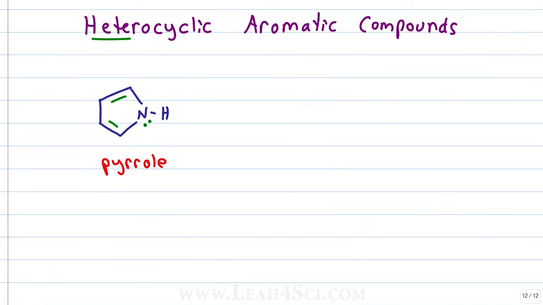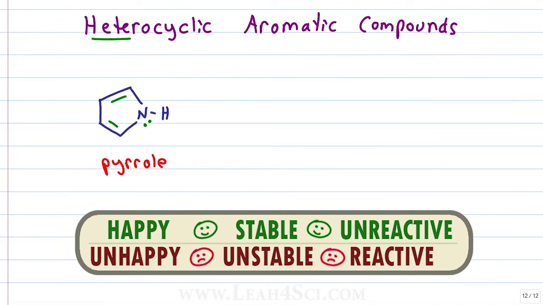Here's the trick to remember with heterocyclic compounds. Heterocycles, just like any molecule, want to be aromatic. This is something that you'll hear me say over and over and over. It applies to organic chemistry, just like it applies to your entire life. Happy is going to give you something that is stable, is going to be unreactive. If something is unhappy, it is unstable, and that makes it reactive. We said that aromatic compounds are very stable, so when possible, everything wants to be aromatic if it can. A heterocyclic atom, if it has the ability, will try to contribute to aromaticity.